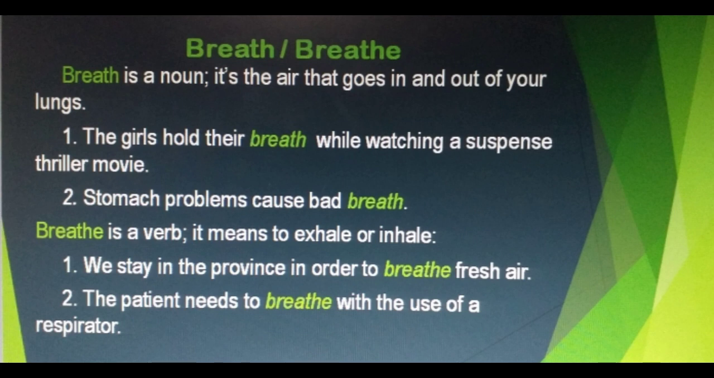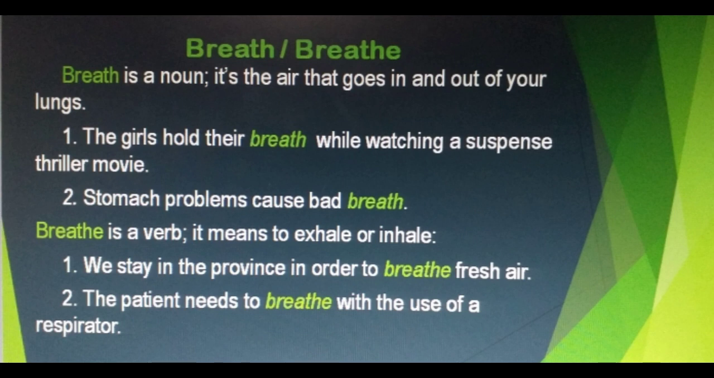The next word is breathe, which is a verb. Take note that it has an E at the end. Look at the difference between the two, aside from the spelling. Breath as a noun is pronounced as breath, and breathe as a verb with an E at the end is pronounced as breathe. This means to exhale or inhale.